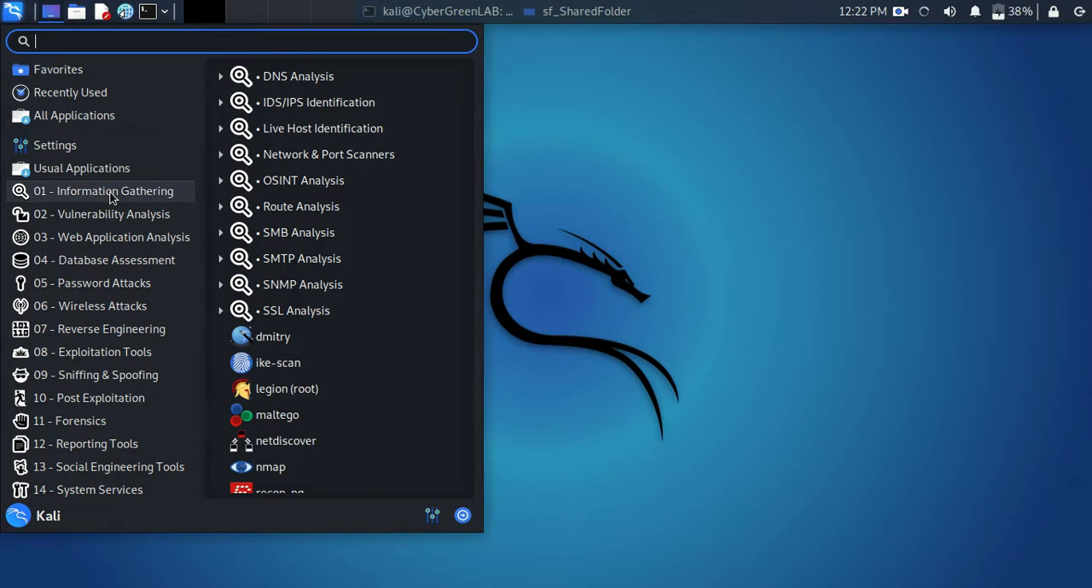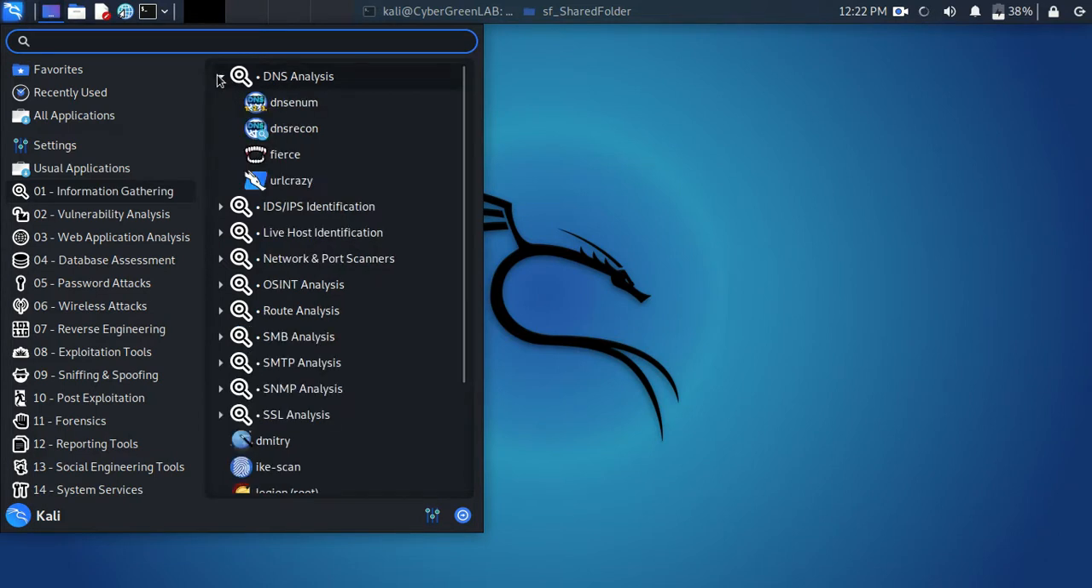Most of the information they gather is free online. So it is an information gathering process, and you can see here we have DNS analysis. DNS simply stands for domain name server or system.